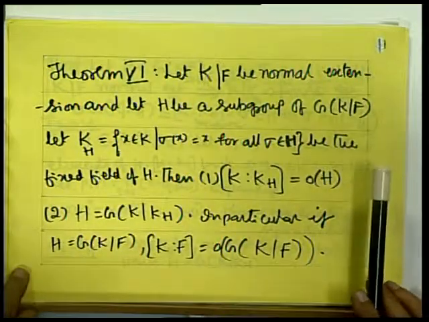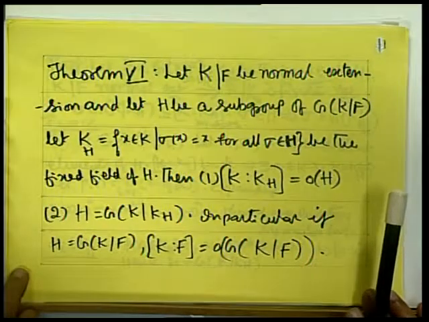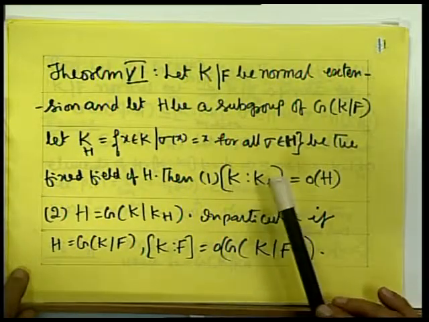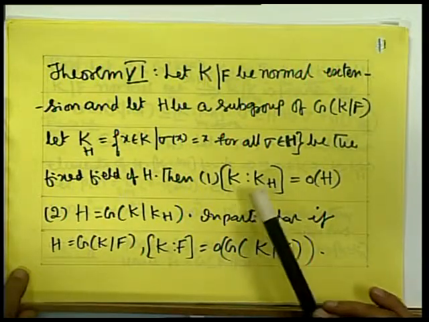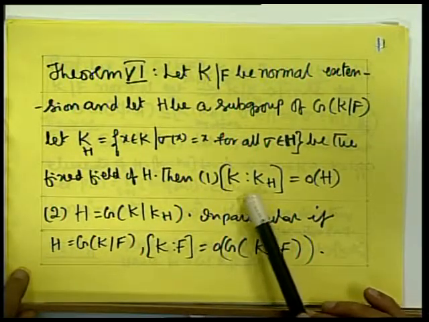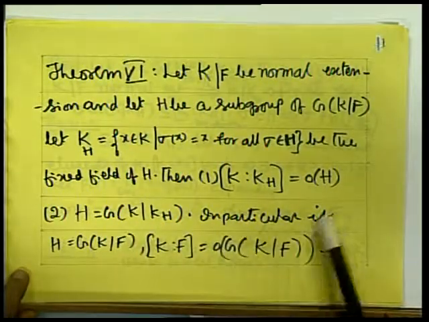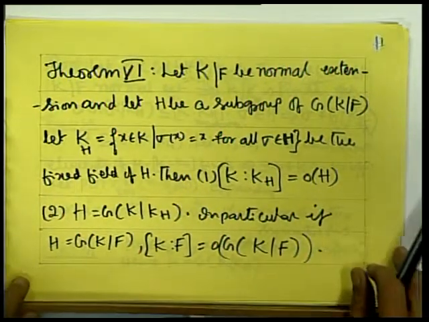That means all those elements of K which are fixed by every member of H will form a subfield of K. If x is fixed and y is fixed, then x plus y is fixed, x minus y is fixed, x into y is fixed. Therefore, it becomes a subfield of K, and it is denoted by K_H. Then what we have to prove is degree of K over K_H is order of H, and H equals G(K/K_H). In particular, if H equals G(K/F), then degree of K over F is equal to order of G(K/F).